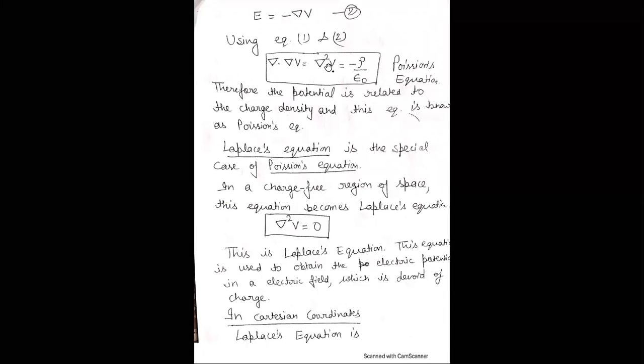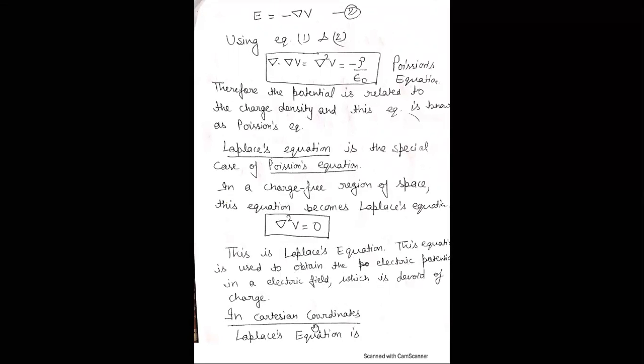Therefore, the equation del square V is equal to minus rho by epsilon becomes del square V is equal to 0. That equation is known as the Laplace equation. Here del square is the Laplace operator, V is the electrostatic potential, and this equation is used to obtain the electric potential in an electric field which is devoid of charge.